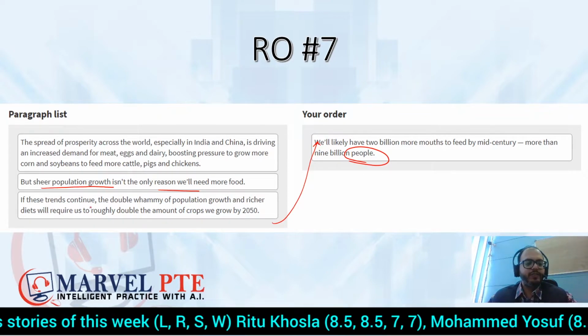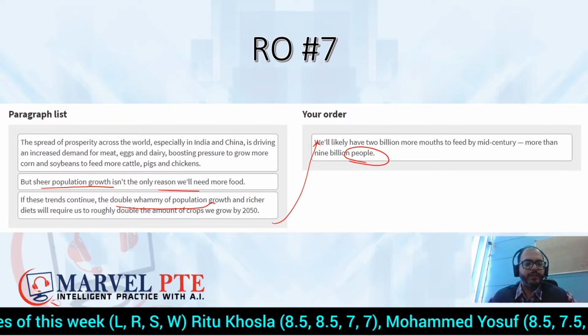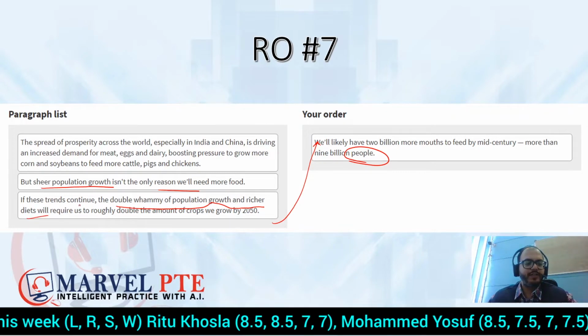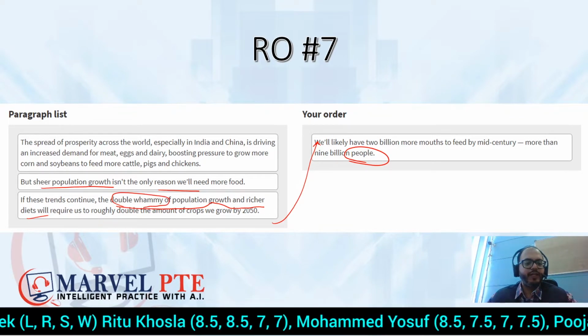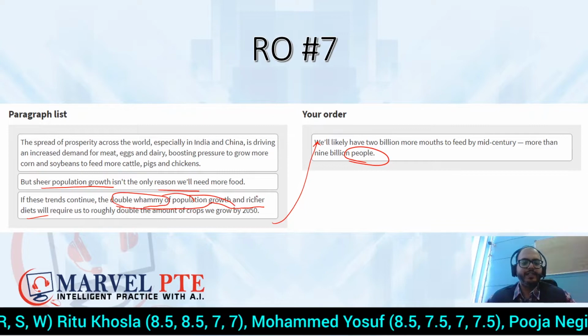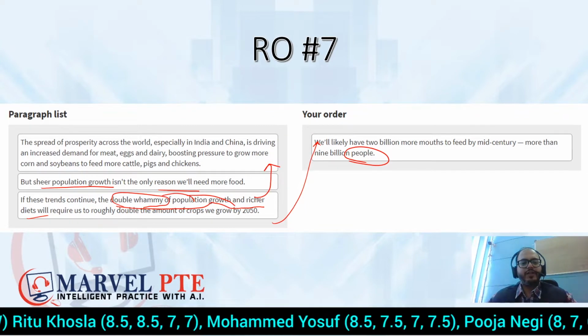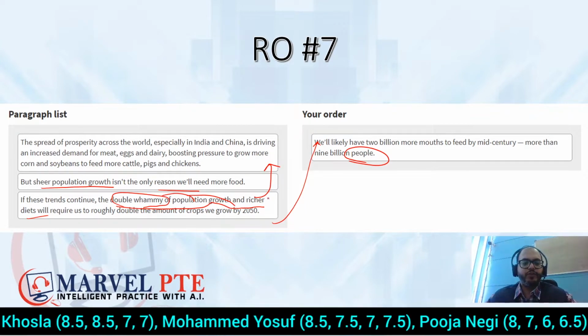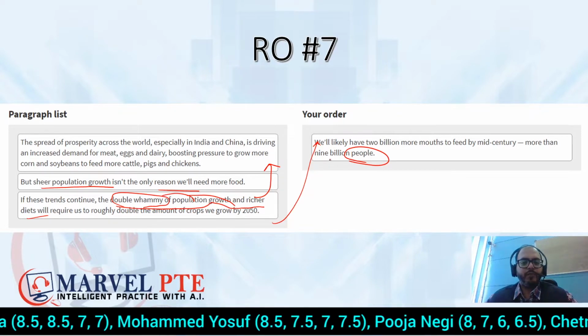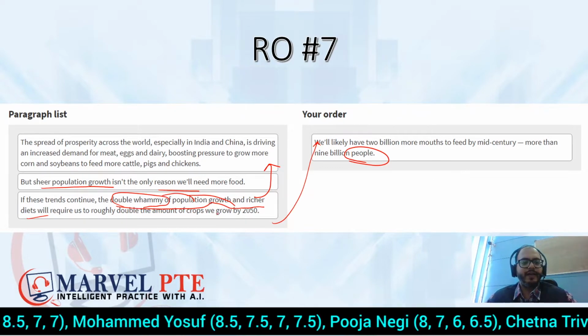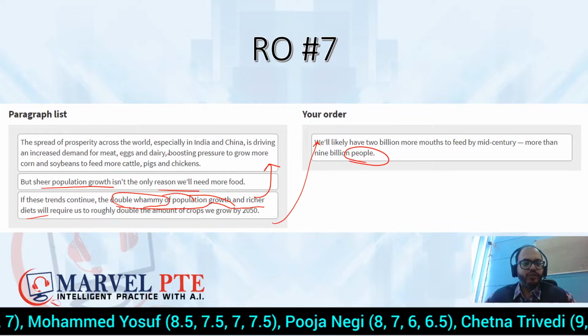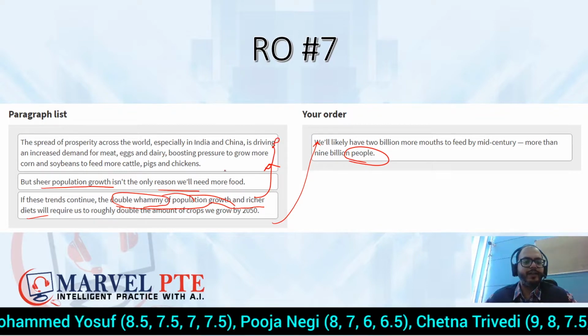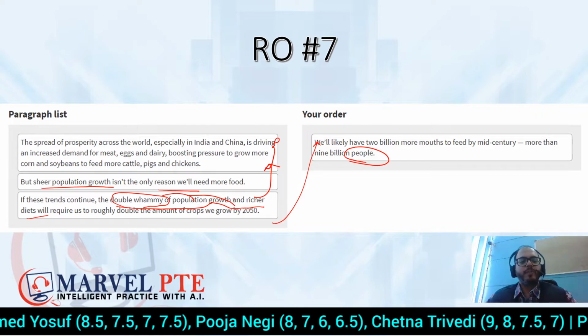And if these trends don't continue the double whammy of growth and richer diets. So यहाँ पे double whammy की बात हो रही है population की और diets की कहाँ बात हो रही है यहाँ पे. So as per our SO strategy and TO strategy we know that कि सबसे पहले हम यहाँ पे population की बात करेंगे, उसके बाद आप prosperity या diets की बात करोगे because this is related to diet, और उसके बाद आप बात करोगे उन दोनों topics के बारे में.